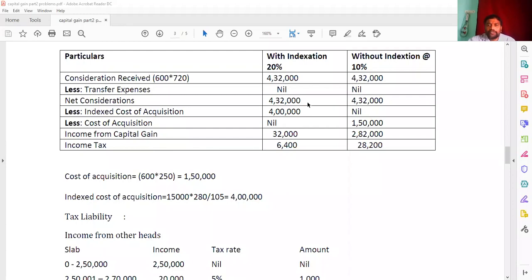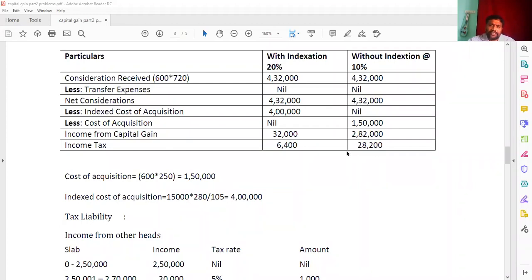Clear? So here 432 minus 4 lakhs, you are getting the income from capital gain as 32,000. Here 4,32 minus 150, you are getting as 2,82,000. And here the income from capital gain 32,000, 2,82,000. So the tax I said here 20%. 32,000 into 20%, you will get 6,400. 2,82,000 at 10%, you are getting here 28,200.